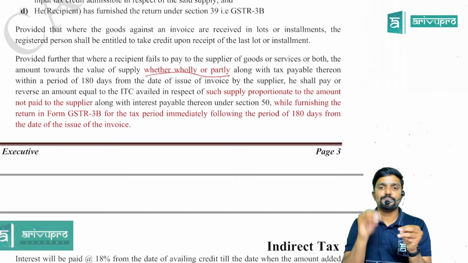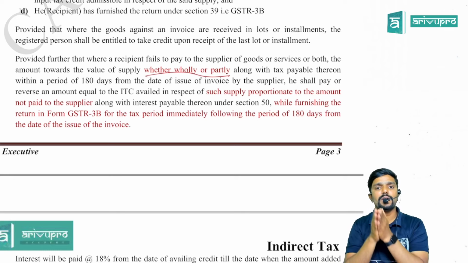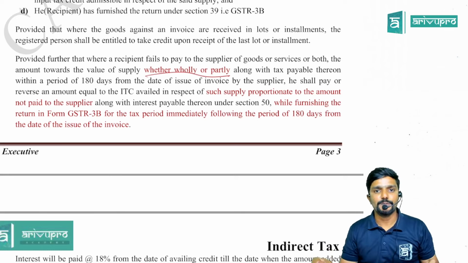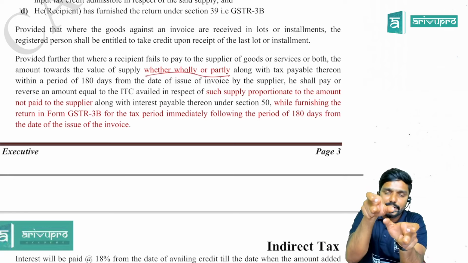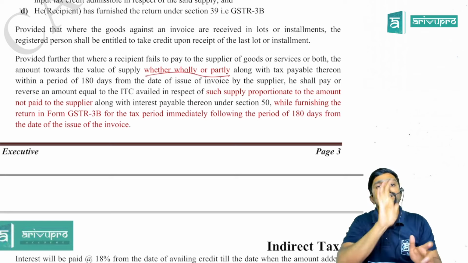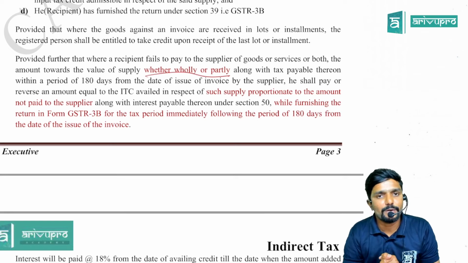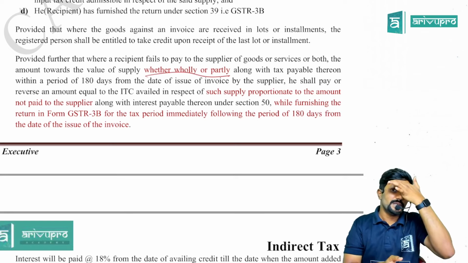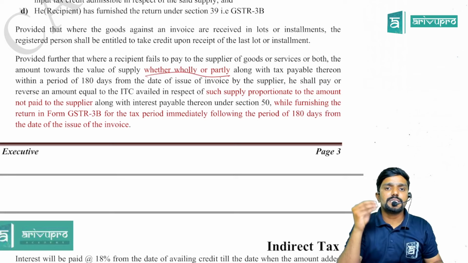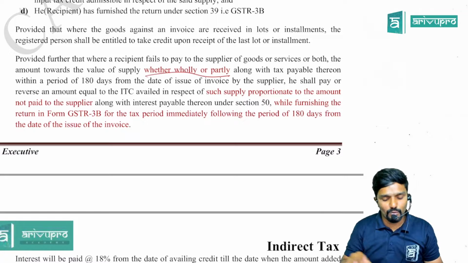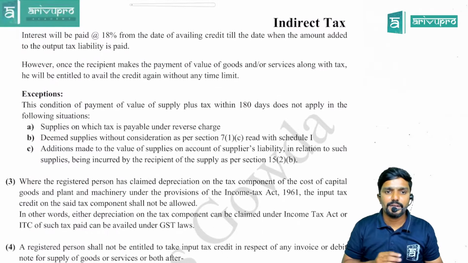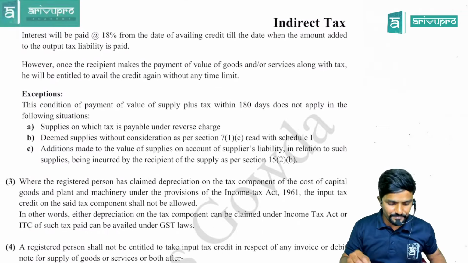Clear? So as per this change, sir, what if the recipient has paid but not the full amount? Whatever is the unpaid amount, on that, whatever is the tax part, that is the GST part, only that he has to reverse and pay along with the interest, guys. So when will he pay it? In the GSTR-3B which he will file immediately after the 180 days period is over. The interest rate is 18%, which we already discussed.